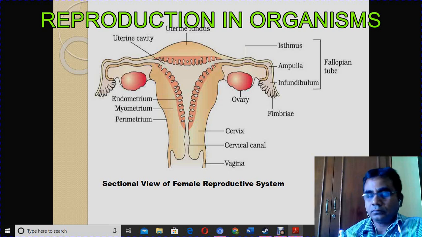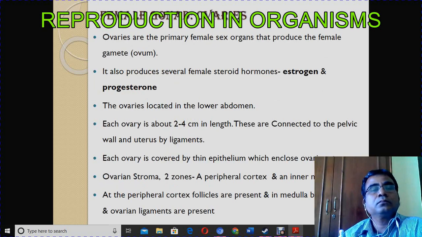Okay, next, the female gonads, the ovaries. Ovaries are the primary female sex organs that produce female gametes, the ovum. They also produce several female hormones, that is estrogen and progesterone. Ovaries function not only in producing ovum, they also produce some hormones, especially estrogen and progesterone. The ovaries are located in the lower abdomen.